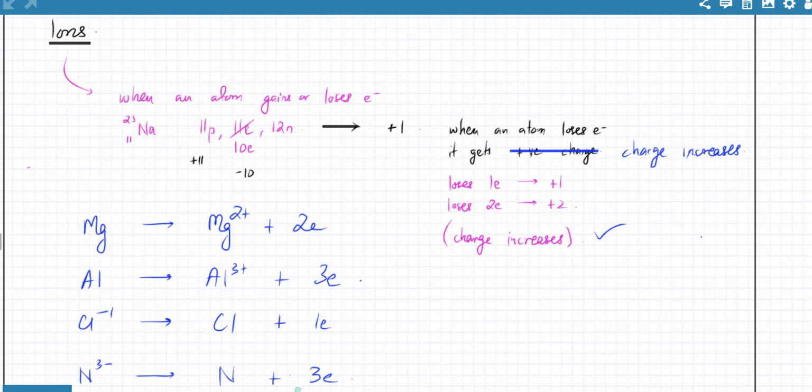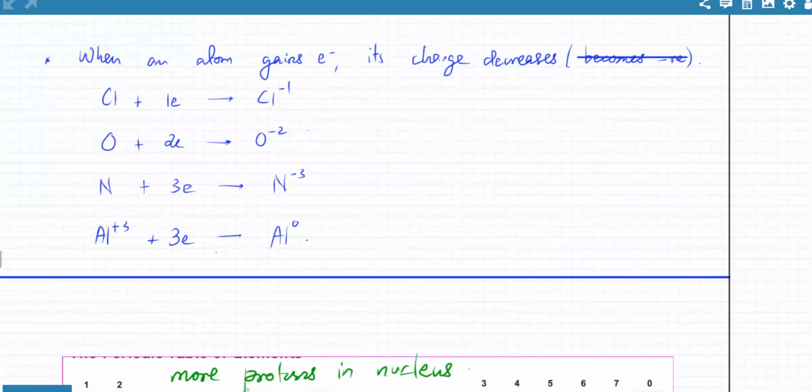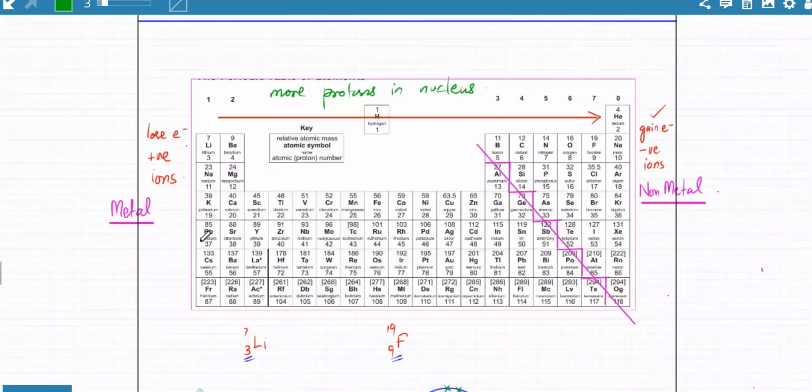And the other thing I told you about was when an atom gains electrons, the opposite happens, that its charge decreases. It becomes more negative. If you start gaining electrons, you become more negative. But it depends what your starting point is. Oxygen gains 2 electrons, becomes minus 2. Nitrogen gains 3 electrons, becomes minus 3. Aluminium plus 3 becomes aluminium 0. The charge is decreasing because it's gaining electrons. So remember this.